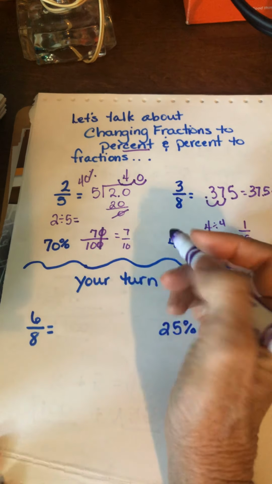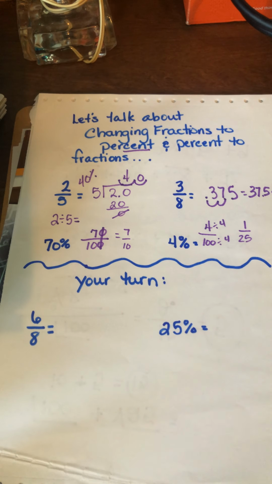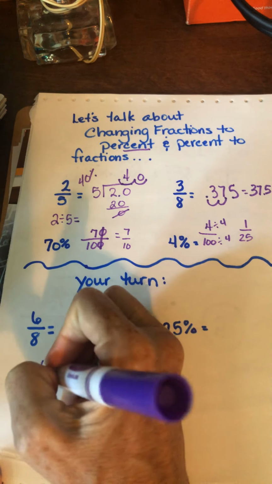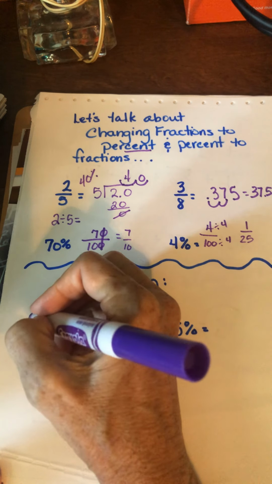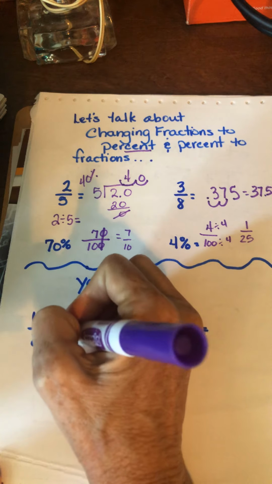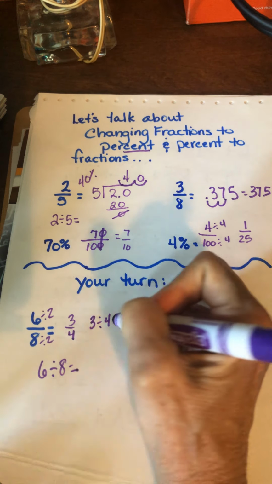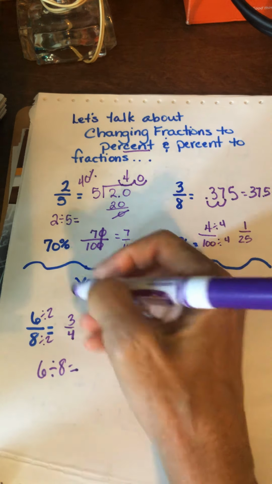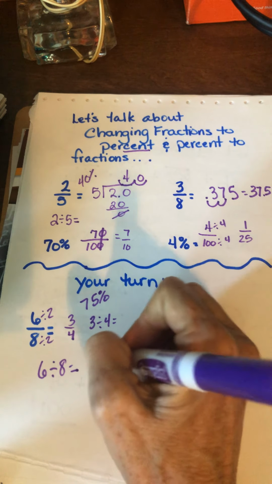All right, this one, go ahead and do these two, and I'll see you back here in a minute. Okay, so on this one, you could have put in your calculator 6 divided by 8. That would be perfect. Or you could have said, hey, I can reduce both of these by 2. This is another option, which gives me 3/4. Then you could have said 3 divided by 4 in your calculator, or you may just know off the top of your head 3/4 is 75%. Any one of these would give you 75%.